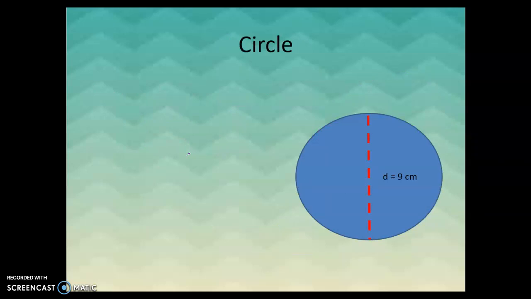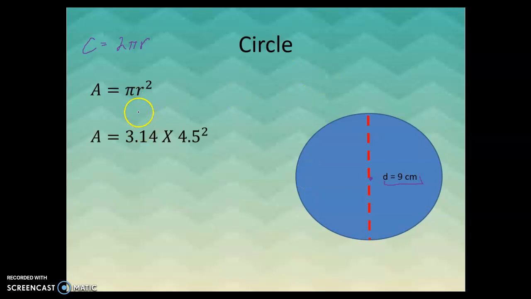The circle formula involves the use of pi, like anytime we do work with circles here. And so the area of a circle is pi r squared. As a reminder, the circumference of a circle, that's the perimeter, is 2 pi r, and the area is pi r squared. We can figure out r, or radius, if we know what the diameter is. The diameter is the distance all the way across, and the radius is just half that distance. So half of 9 is 4.5.